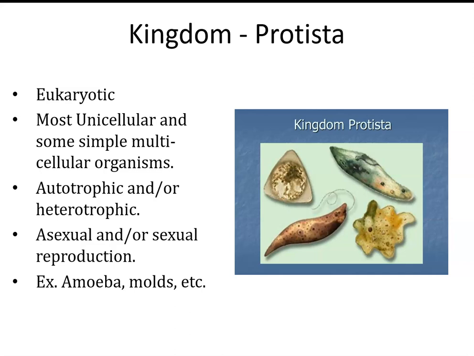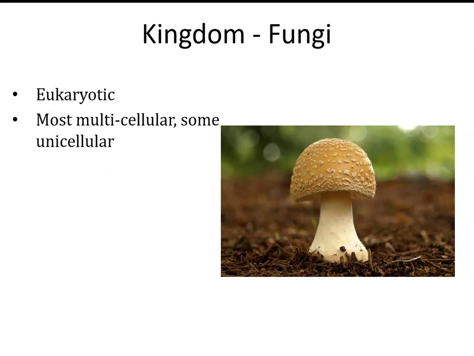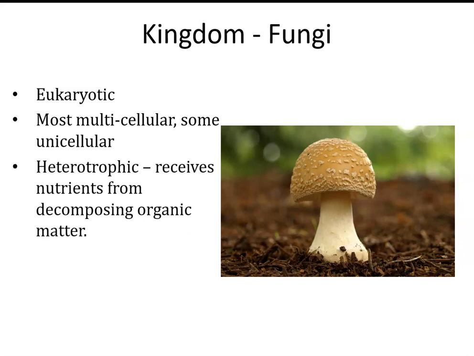Now, organisms from the domain Eukarya could also be classified in the kingdom fungi. These are all eukaryotic because they're in the domain Eukarya, and they're mostly multicellular, but some of them can be unicellular. Every organism in the kingdom fungi is heterotrophic, meaning it receives nutrients from the decomposing organic matter around it. Examples of these are mushrooms and yeast.